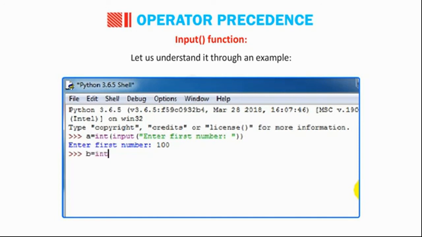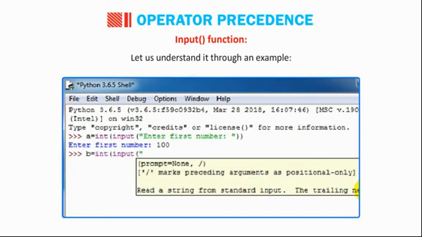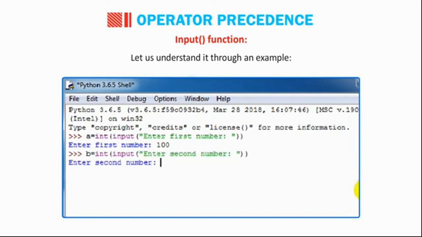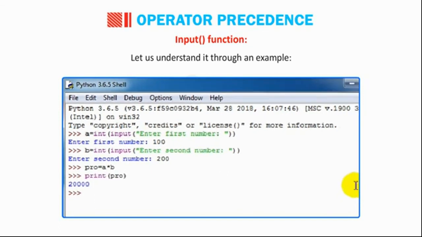B = int(input("Enter second number: ")). Enter second number: 200. Pro = A * B. print(Pro). The output is 20,000.